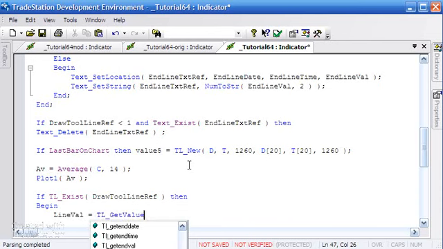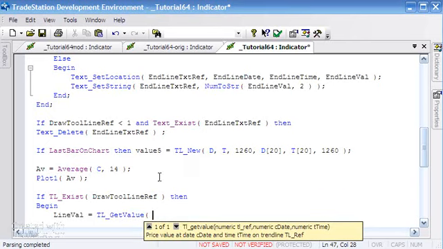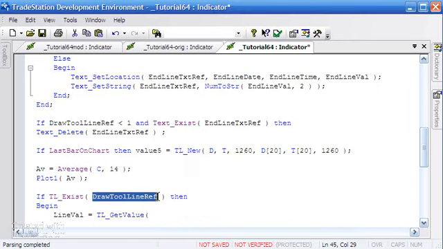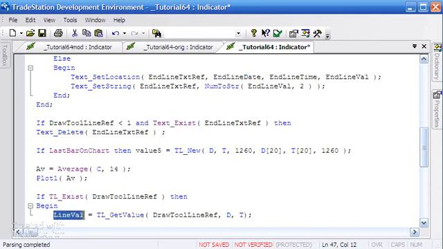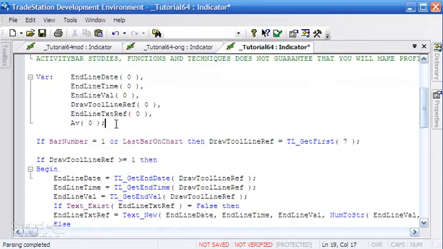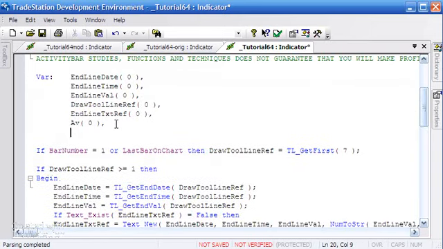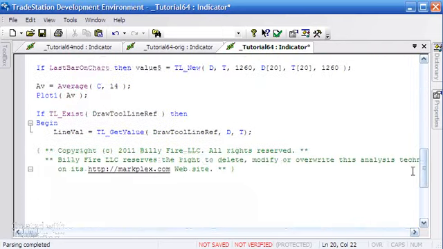And what we want to do is find out the value of our line. Again, we need the reference at the current date and time, like so. So I'm just going to create a variable for this before we forget and then get an error. Comma, semicolon. Okay, so that's telling us the value of our line at any particular bar.